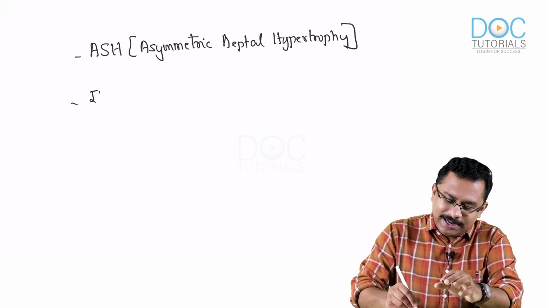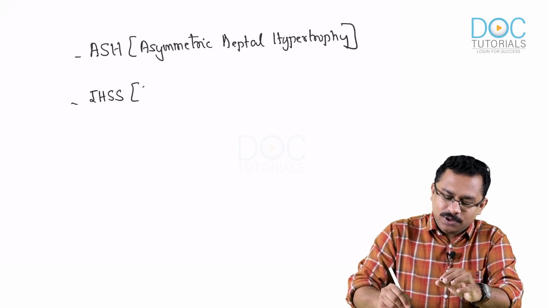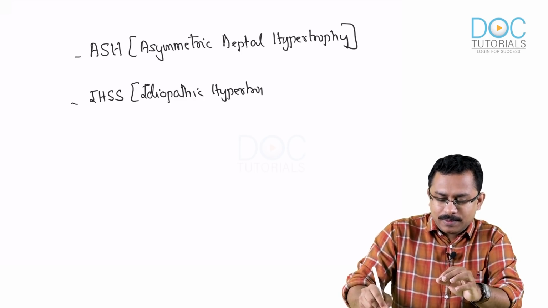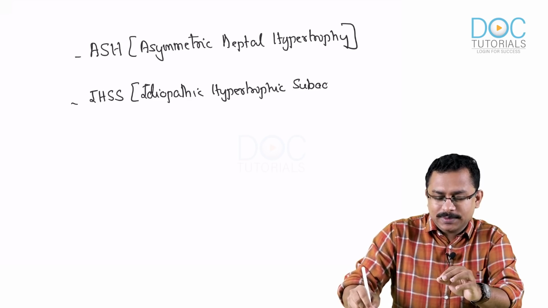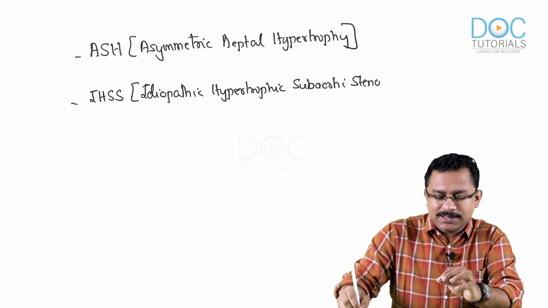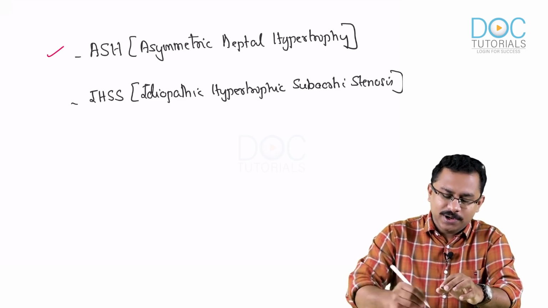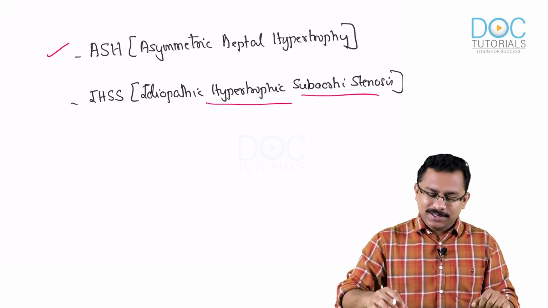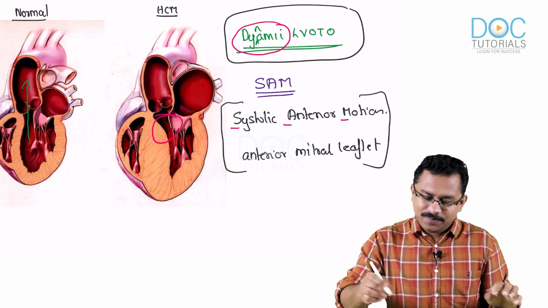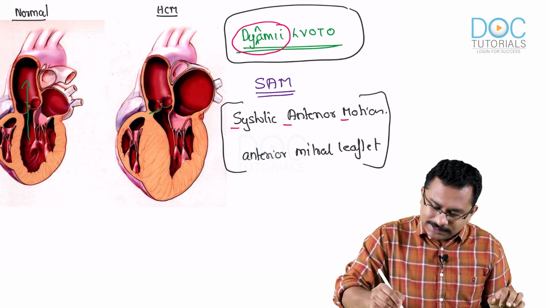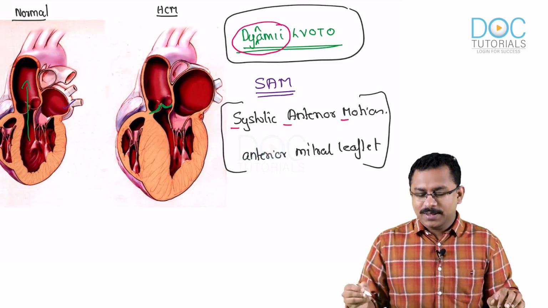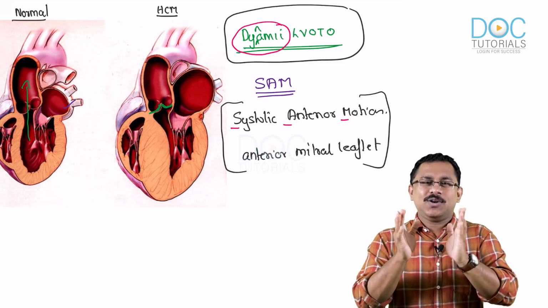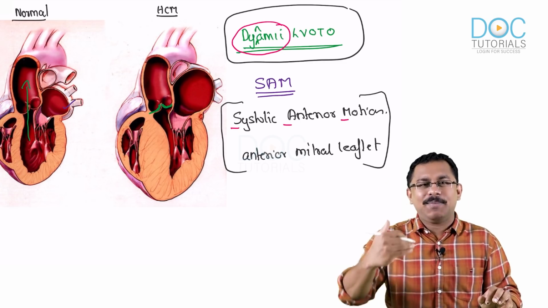Next term is IHSS, which stands for idiopathic hypertrophic subaortic stenosis. Now this term is also very important. The first term I am sure that you already know why. See, the second term, it is a hypertrophy and it is a subaortic stenosis. Because if you notice here in this particular picture, the green one is the aortic valve, which I am highlighting now. So when there is an outflow tract obstruction, remember the obstruction occurs not at the level of the aortic valve, it is a subaortic region.